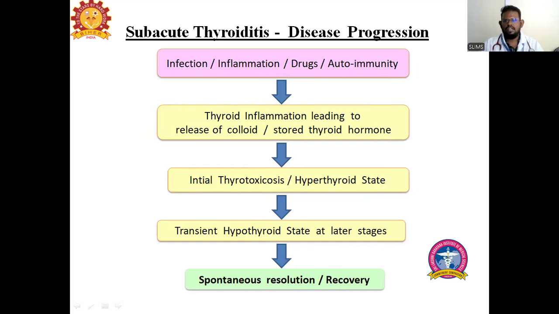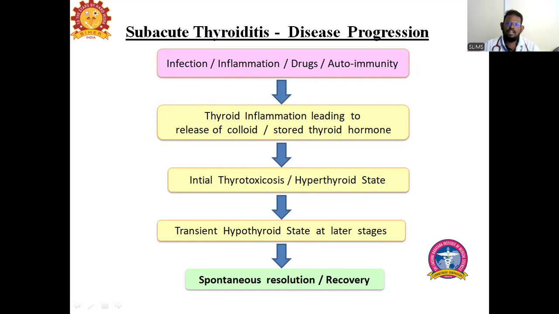So again I will tell, the causes are infection, inflammation, drugs and autoimmunity. Either of these can cause inflammation of the thyroid gland. This thyroid gland inflammation releases the stored thyroid colloids. Release of the stored thyroid colloids leads to an initial hyperthyroid state or thyrotoxicosis due to its release in the bloodstream.